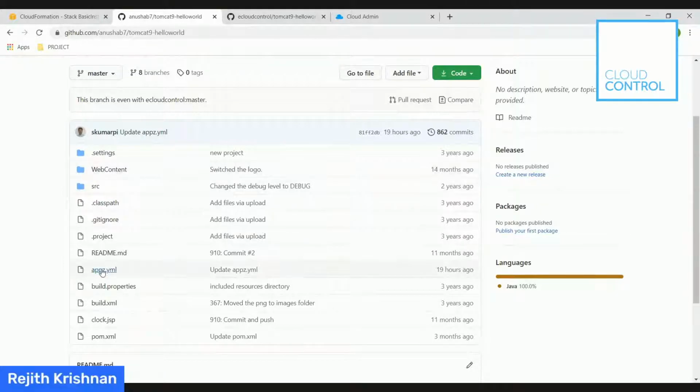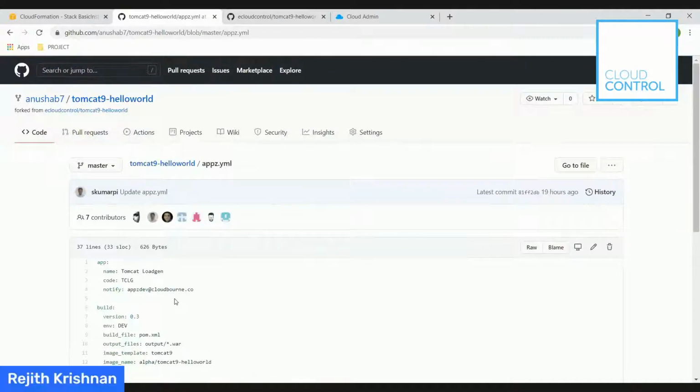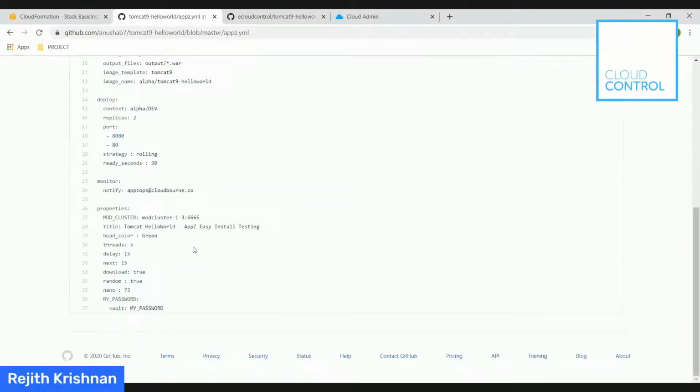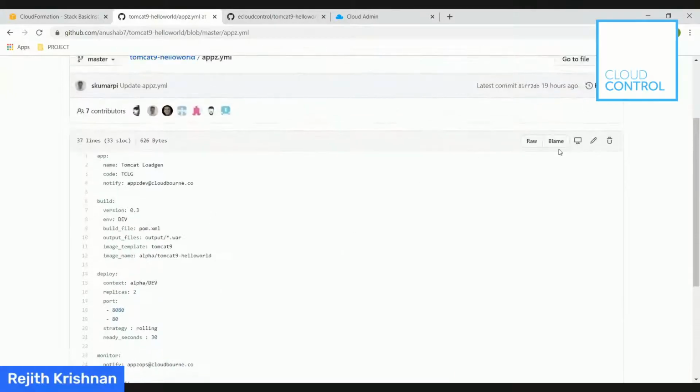So Absi YAML is the manifest which enables this Git repo to interact with the Absi platform from the deployment perspective, and also defines the deployment construct: how it will get deployed, how many replicas there will be, what port it will be listening on, and all the application's properties are defined here.